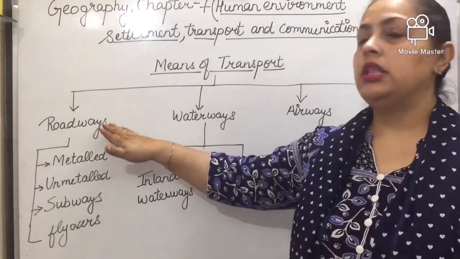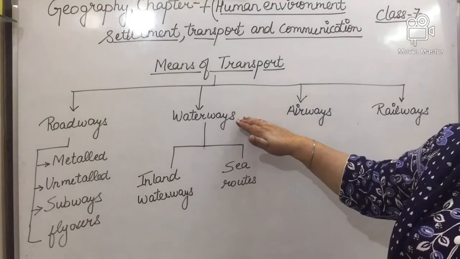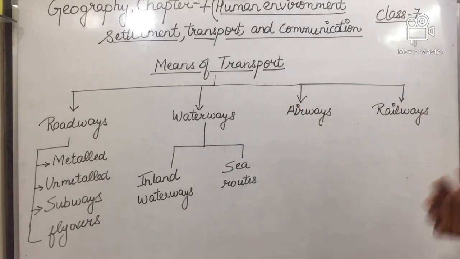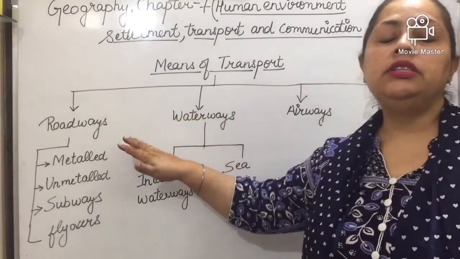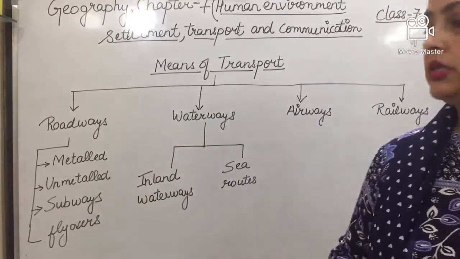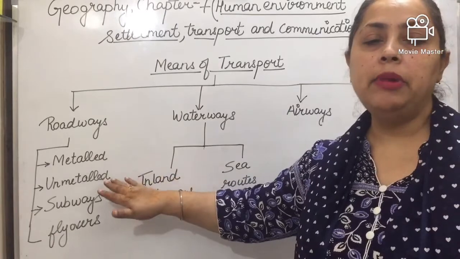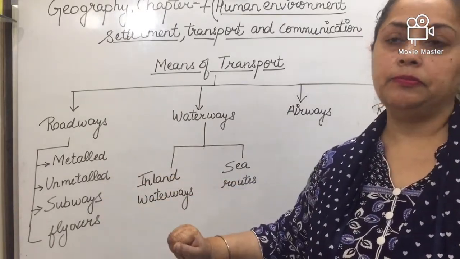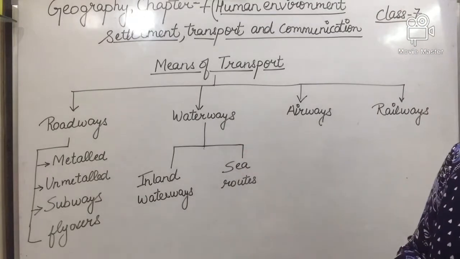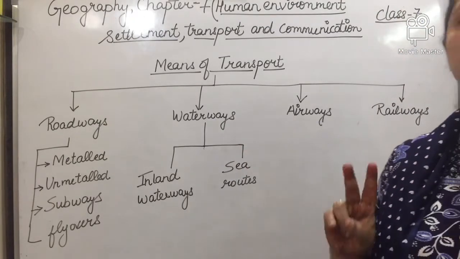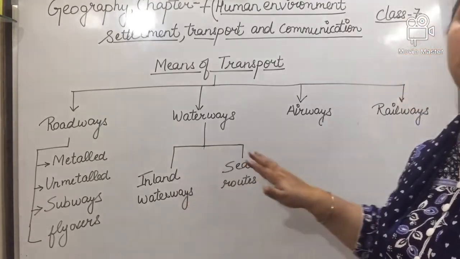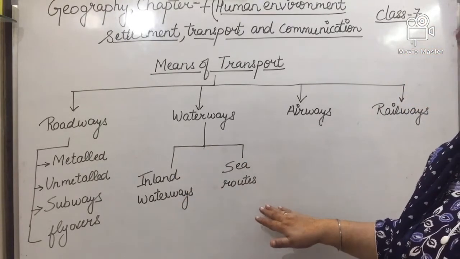The first one is roadways, second waterways, third airways, and the last one is railways. Roadways is further divided into four parts: metalled, unmetalled, subway, and flyover. Waterways is divided into two parts: inland waterways, and the second one is sea route.